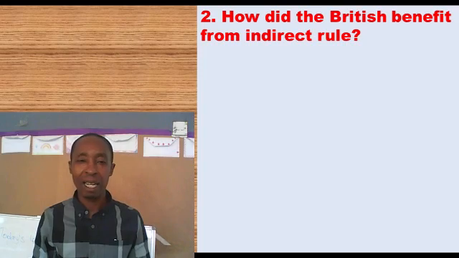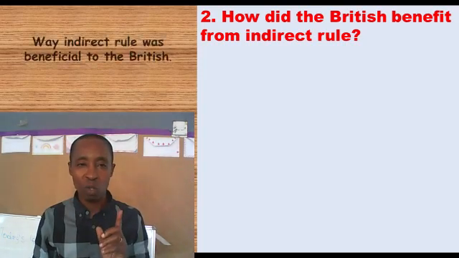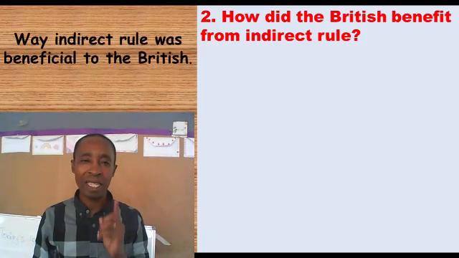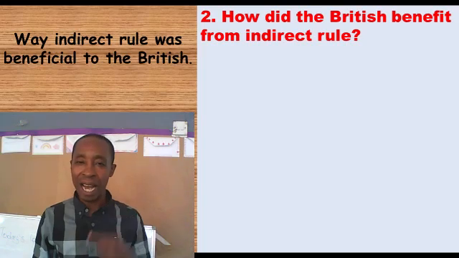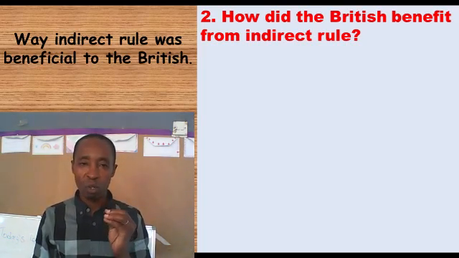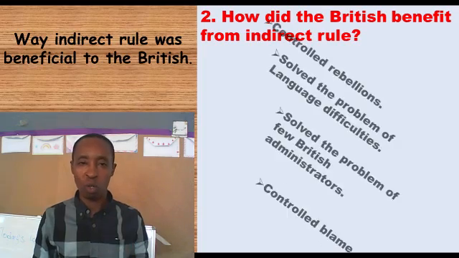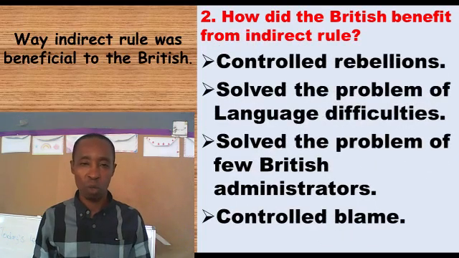Like in this setting, all those 2 questions are having the same. What do they address? Both are addressing ways indirect rule was beneficial to the British. So the answers to question A perfectly fit in solutions to question 2. So they are the same as those ones there.